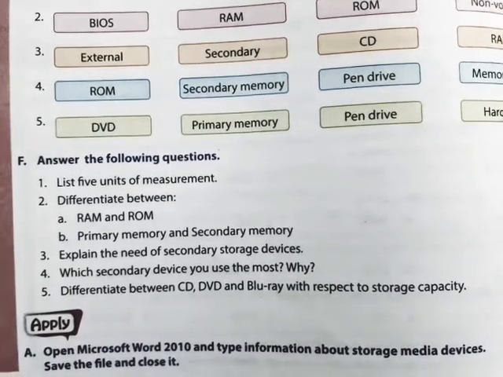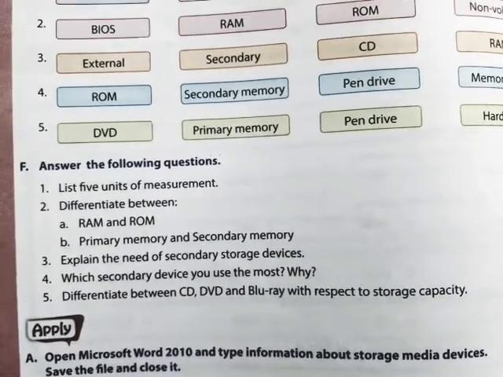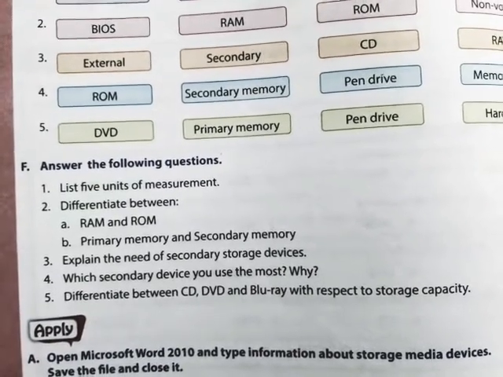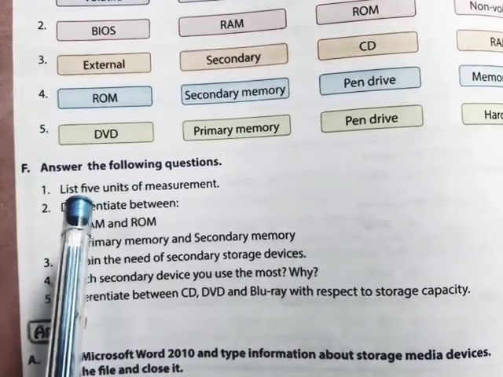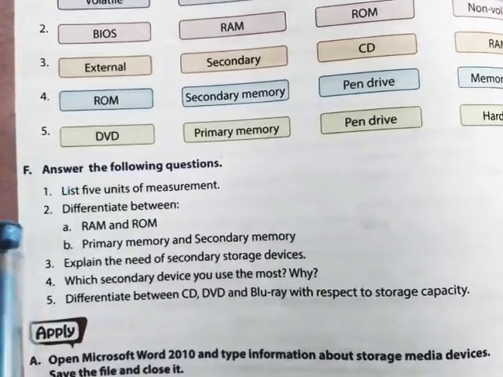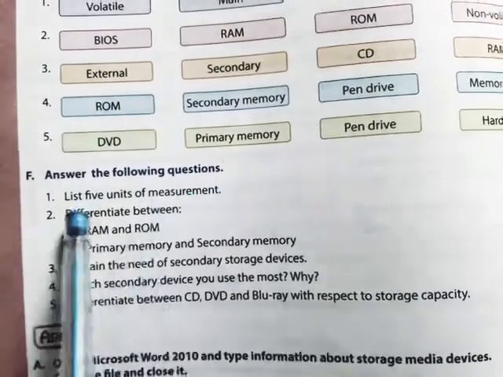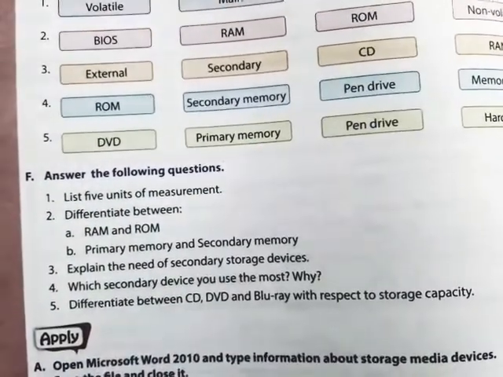We measure sugar in kilogram. We measure oil in liters or kilogram also. So you can write kilogram, liter and kilometer, meter. These are different units of measurements. You can write any 5 units of measurement.